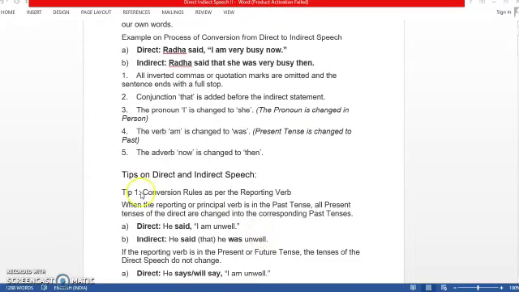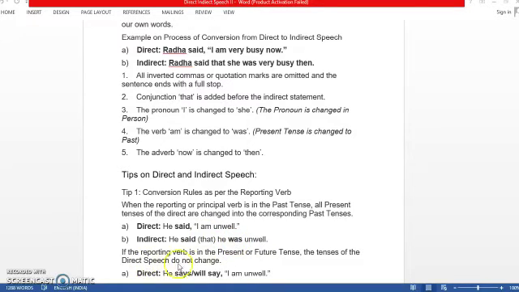So we did yesterday one tip on direct and indirect speech, that is the conversion rule as per the reporting verb. When the reporting or the principal verb is in past tense, all present tenses of the direct are changed into the corresponding past tense. Let's see one example. He said, "I am unwell." Indirect: he said that he was unwell. Here, "that" is optional also. So am has been changed to was.